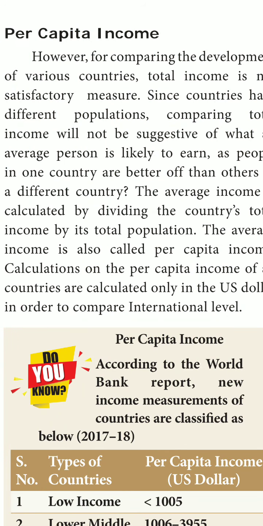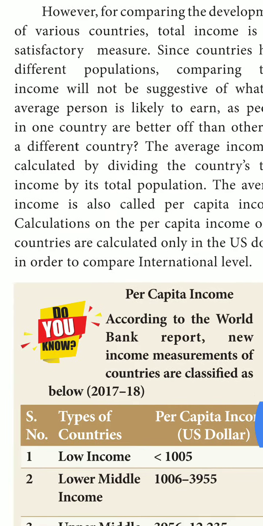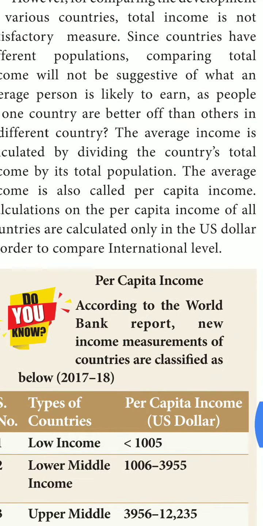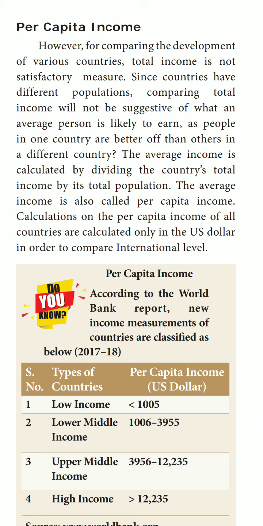Per capita income. However, for comparing the development of various countries, total income is not a satisfactory measure. So, in order to calculate per capita income, we want to calculate a particular country's money in order to compare at the international level.